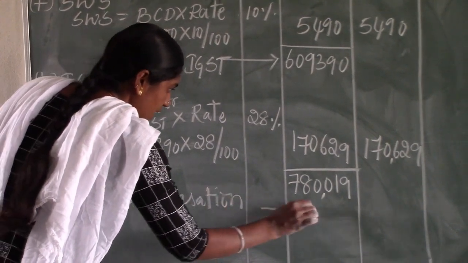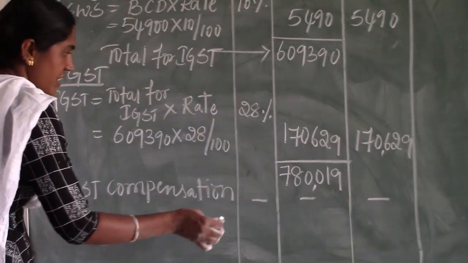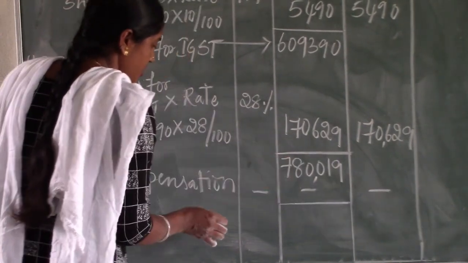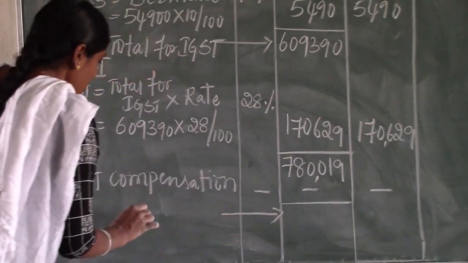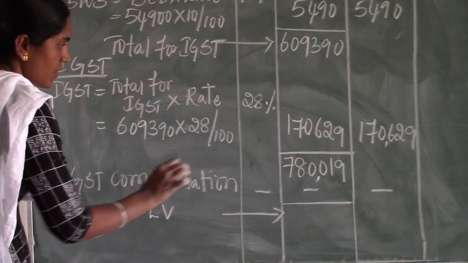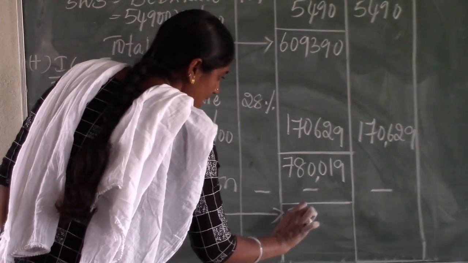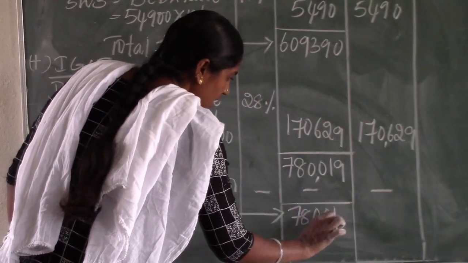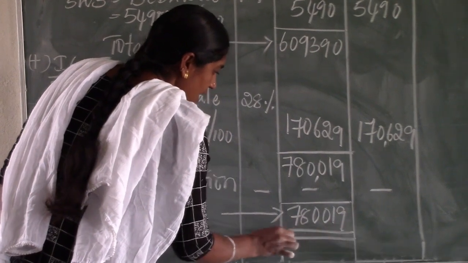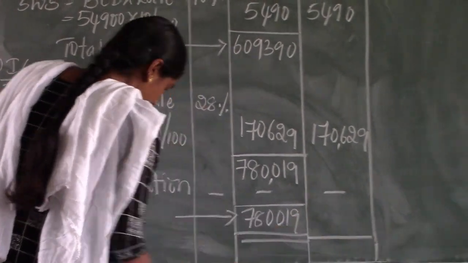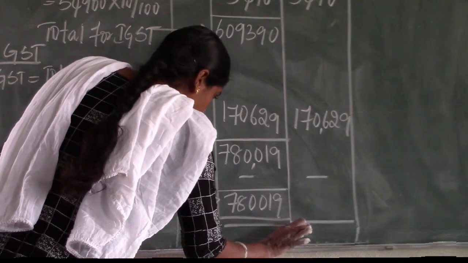Add GST compensation cess. There is no GST compensation cess in the question. They have not given the GST compensation cess. Therefore, landed value, the middle column total, is 7,80,019. Again, make it total of the last column, that is the duty payable column.